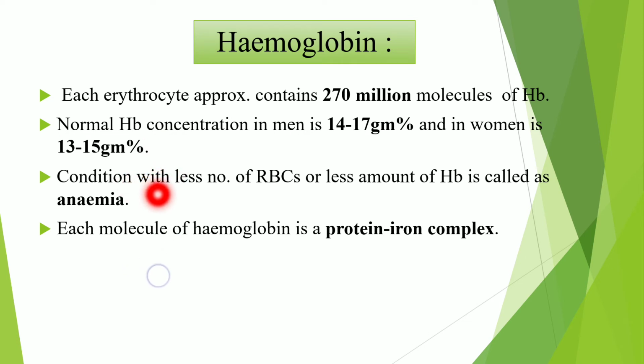Then the condition with less number of RBC or less amount of HB, we commonly call anemia. So each molecule of hemoglobin is a protein iron complex, means it consists of protein and iron components.